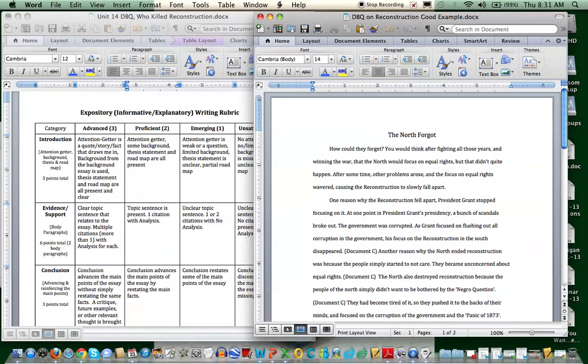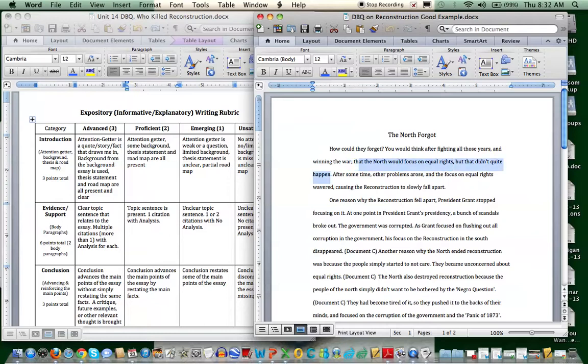You would think, after fighting all those years and winning the war, that the North would focus on equal rights, but that didn't quite happen. After some time, other problems arose, and the focus on equal rights wavered, causing the Reconstruction to slowly fall apart. Attention getter is there. Background information, they talk about the different parts of the war. The thesis statement is, although it's not completely clear, I'm still going to give this person credit, because they talk about, you would think after winning the war that the North would focus on equal rights, but that didn't quite happen.